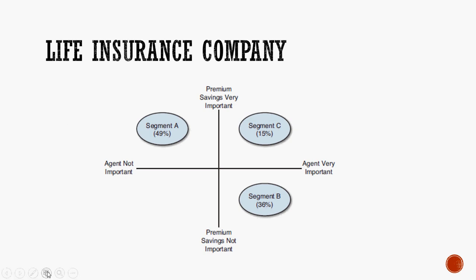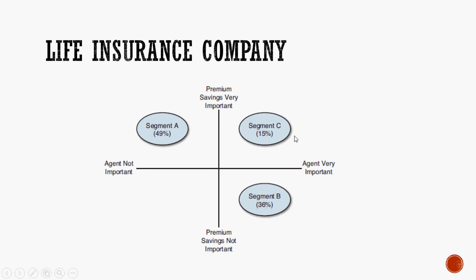Whereas when you see segment B, premium saving is not of much importance to them, whereas they really require the assistance of the agent. So roughly out of 100, 36 customers form a closer association over here, and since they are closely located here, I am bundling them all together and I call them segment B.